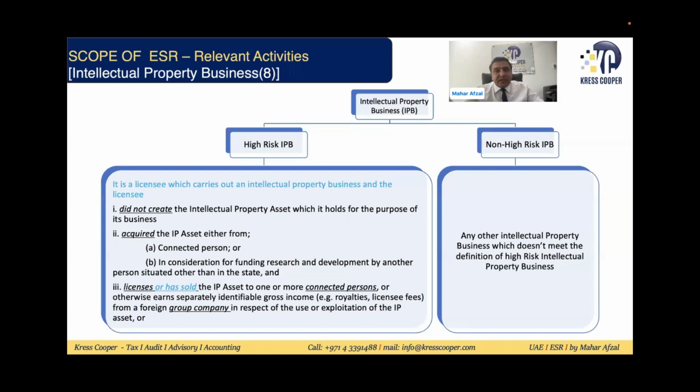This is very straightforward and clear. Expenses are being booked there, income is being booked here. So profit has been shifted from the high tax jurisdiction to the low tax jurisdiction. It will be assumed this is a high risk intellectual property business. It will be subject to enhanced economic substance requirements.